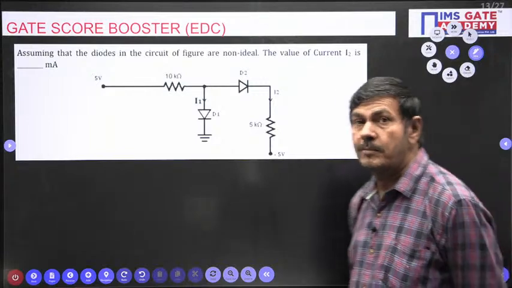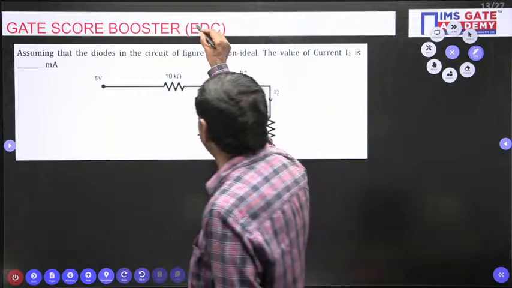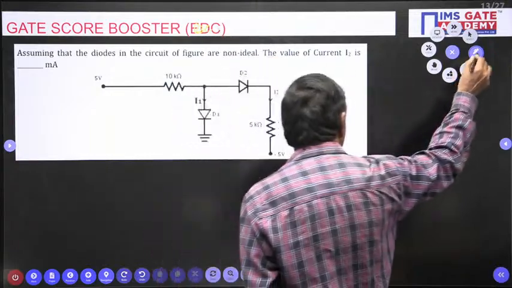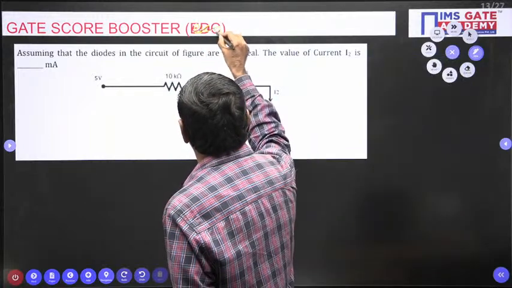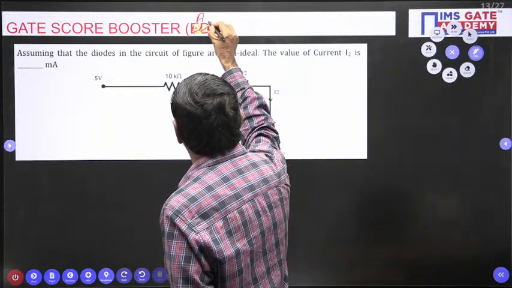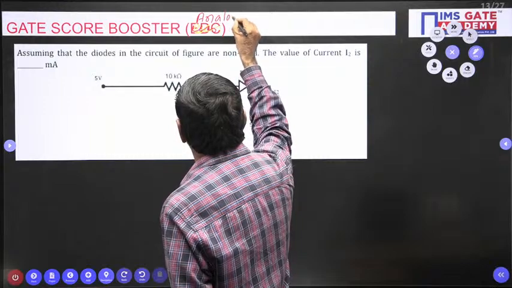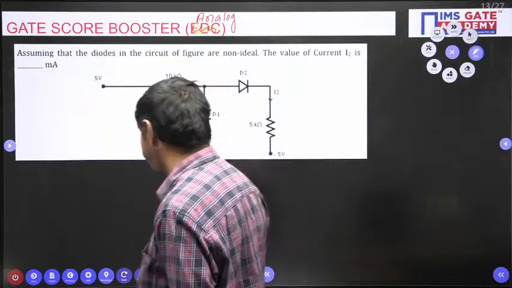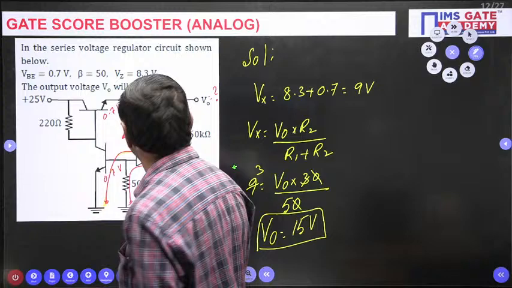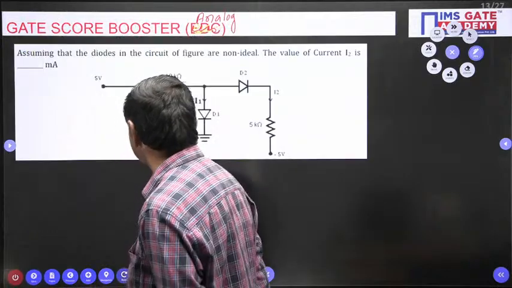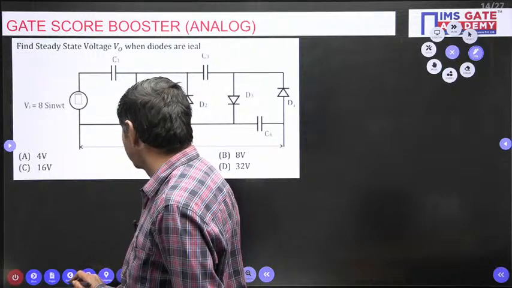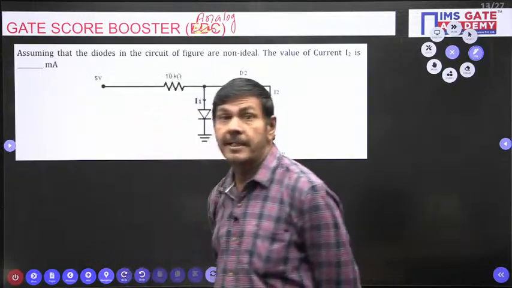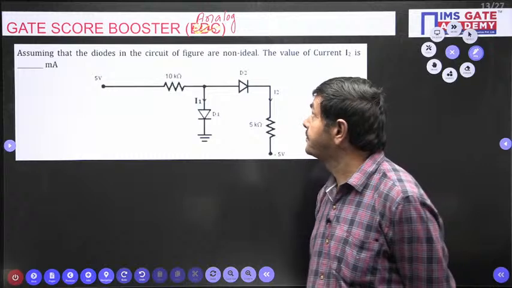What is the given problem? This is an EDC question, analog only. This we can put under analog. Analog question. Yes. Can anybody do this question without my help?